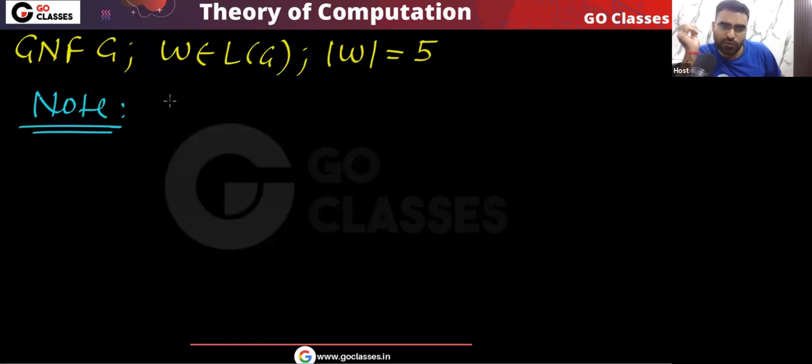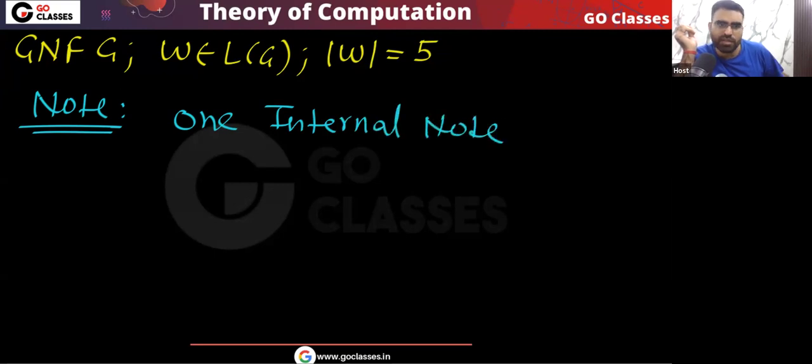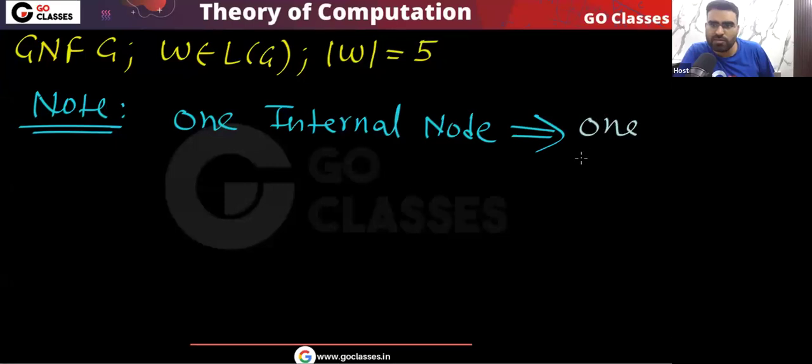Can I say that if you take any internal node, what will it give you? One internal node will give you how many terminals? It will give you one terminal.